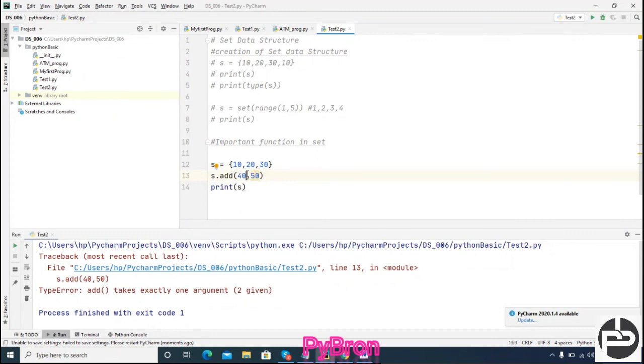Okay, but one thing I must say, in case of set, yes, we can add the element, sorry, we can add the element, but if you want to add elements in bulk, that is possible, you can add, no worries. Let's suppose I want to add the 5 members inside of s. So let's create one variable L, and this L is a list basically. So here I am passing 40 comma 30 comma again 10, that's all. These 3 elements I am going to add.